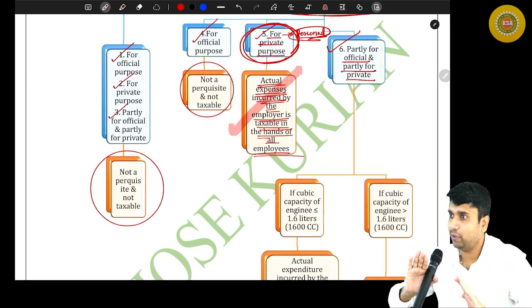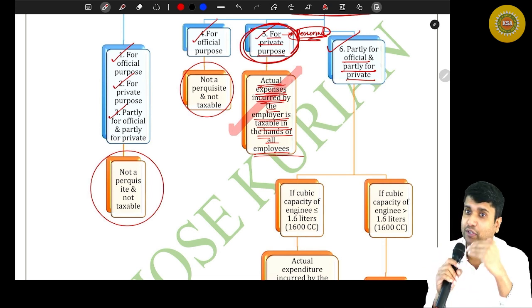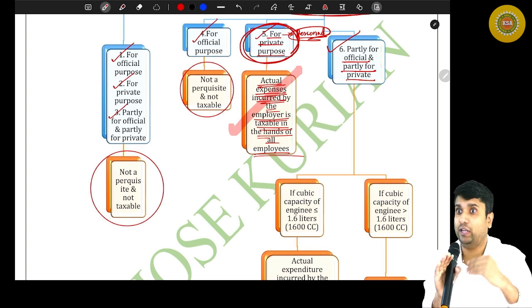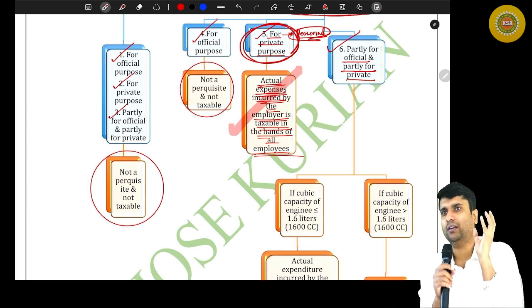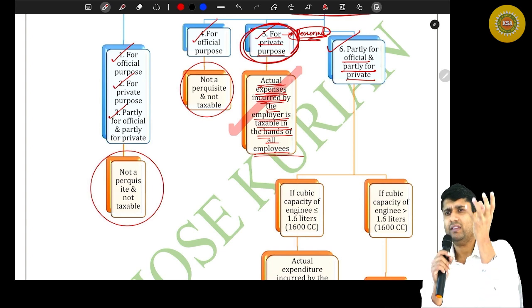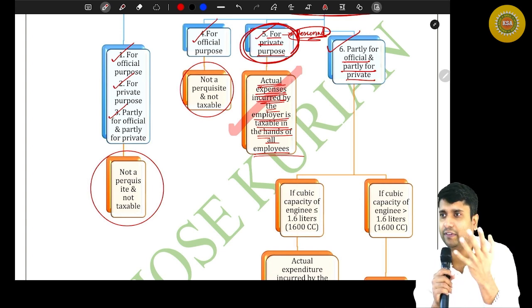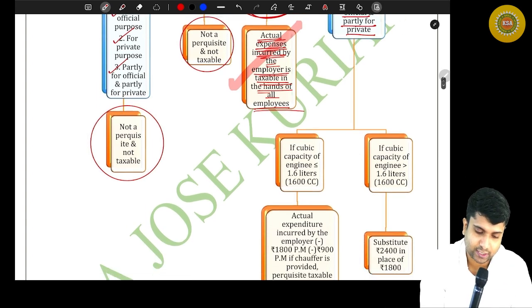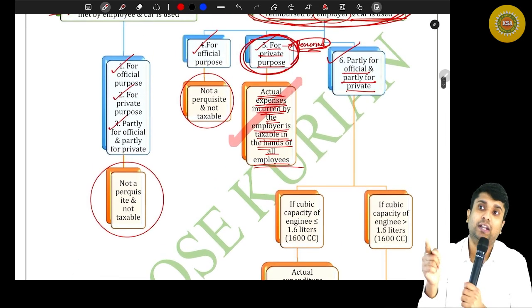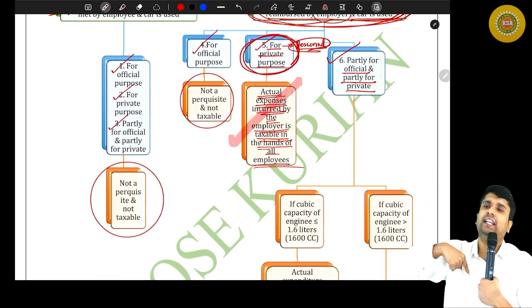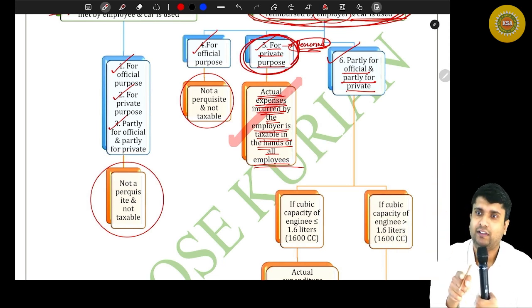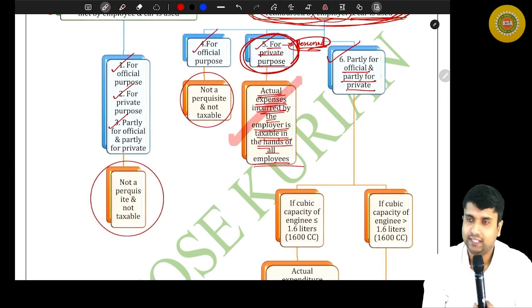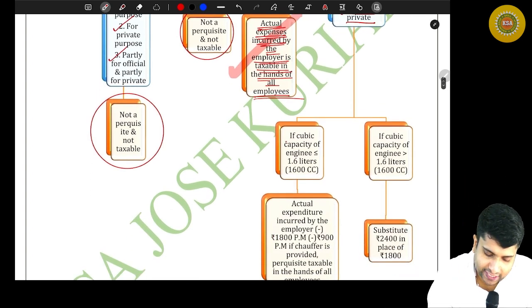Are you with me? Say, for example, you are such a disciplined employee. Whenever you travel, you note down every travel. If you live like that, no problem. So, what the department recommends is, rather than maintaining or noting down all the kilometers driven, it is better to give you some equation. And that's what we are about to discuss. So, if the car is owned by the employee, and maintenance and running charges are met by the employer, and the car is mixed up for official as well as personal purpose, then first you need to check the cubic capacity of the engine of that particular car.